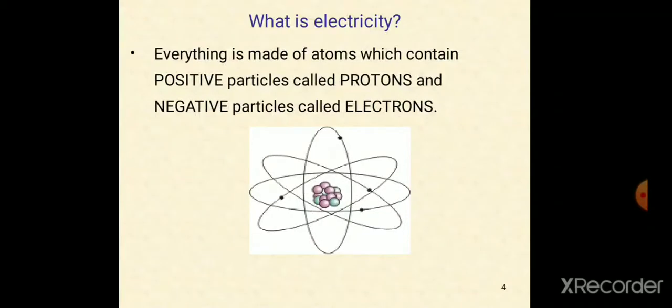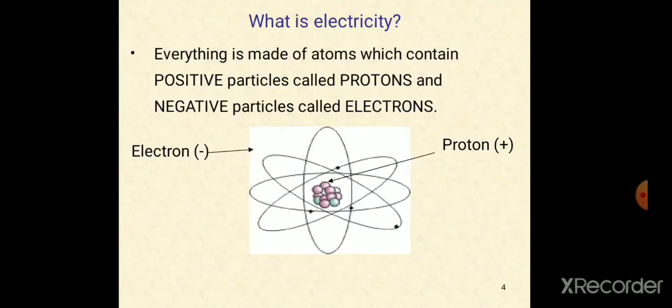What is electricity? Everything is made up of atoms which contain positive particles called protons and negative particles called electrons. So you can understand what electricity is. Electricity means all things are made with protons and electrons. Electrons have the negative charge, protons have the positive charge.